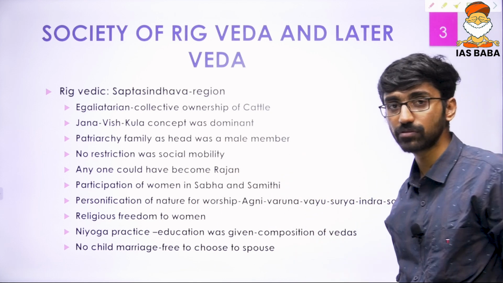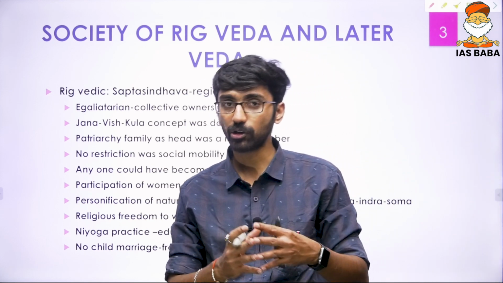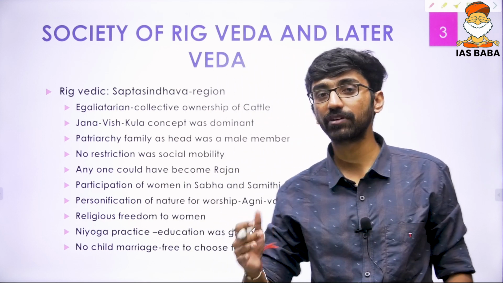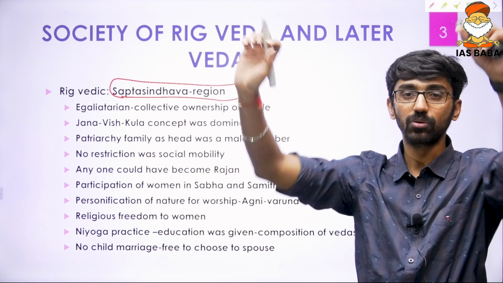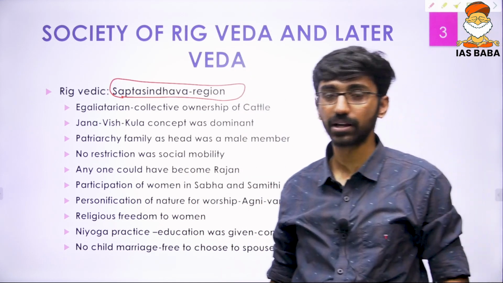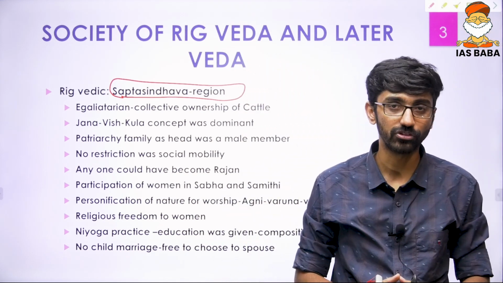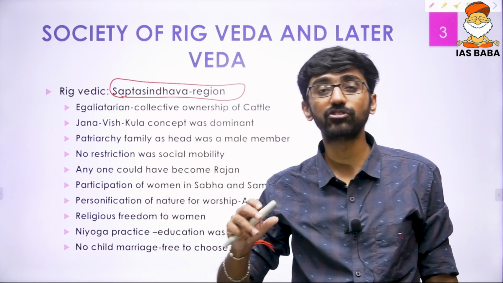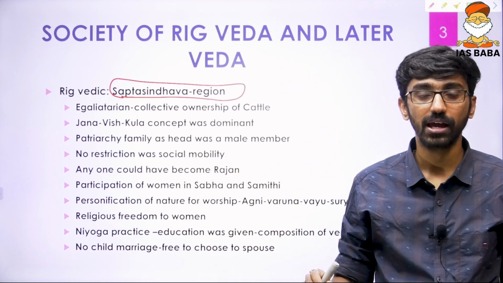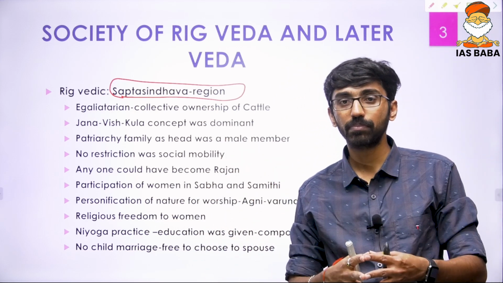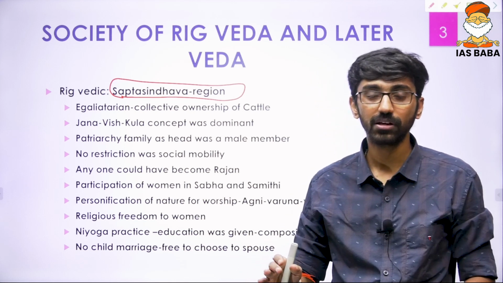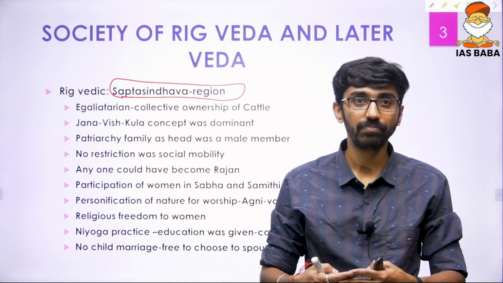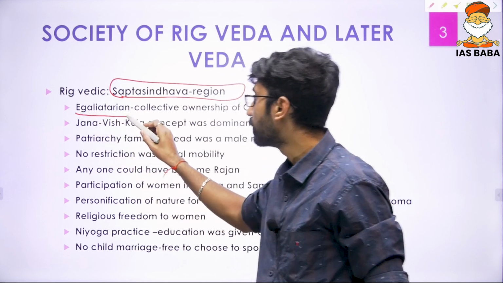So Rig Vedic times, first we have to talk about the geography. That's why I told you substance. In Rig Vedic times, the geographical region is the Saptasindhava region, that is the Indus region and its tributaries. You don't have to write the names of all those tributaries because that is not the substance of this question. You have to talk about how the society was shaping in that particular geographical region, and pretty much simply, Rig Vedic times had a very egalitarian society. There was no discrimination. Society was pretty much equal. So egalitarian is the keyword we can use.